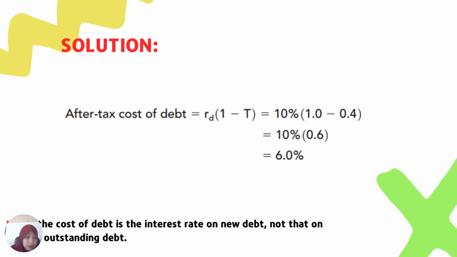Just note that the cost of debt is the interest rate on new debt, not on the already outstanding debt or your old debt. So to formally close this topic, debt is really unavoidable for most people and businesses. It can help us make major purchases or help finance our growth, so it is imperative to understand how it works. Not only are you paying the principal balance, but you're also responsible for the interest. This is referred to as the cost of debt.